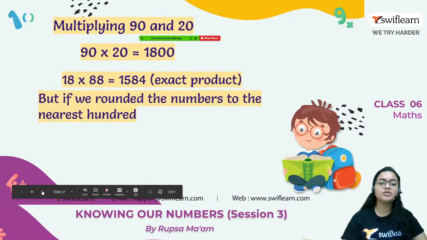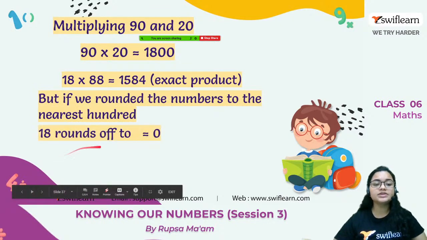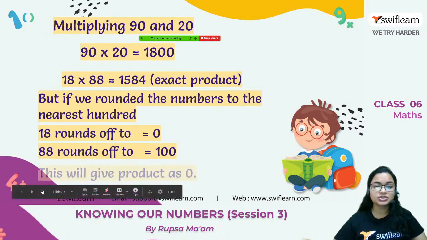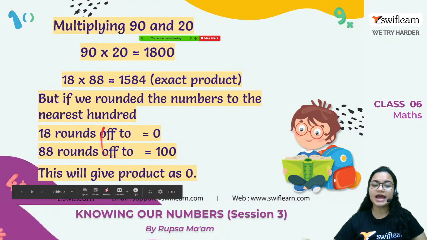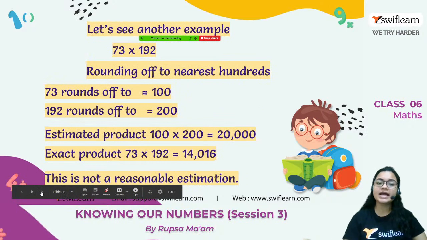But if we round the numbers to the nearest 100, 18 rounds off to 0 and 88 rounds off to 100. So the product will be 0. Right? So this can't happen here. So the nearest tens is the correct one. Now let's see another example.